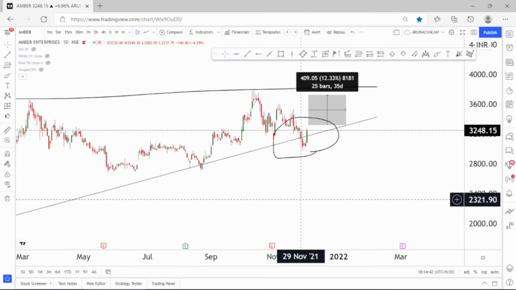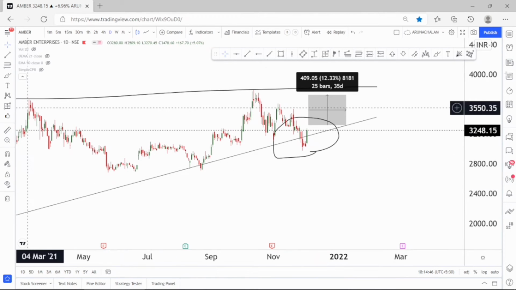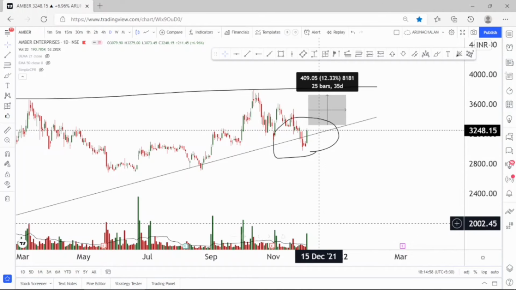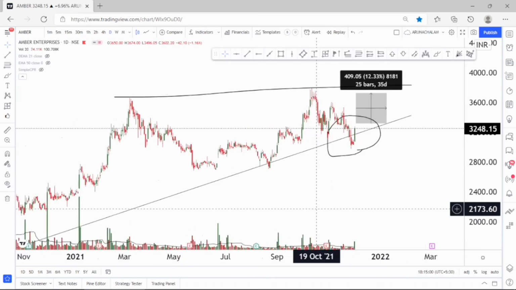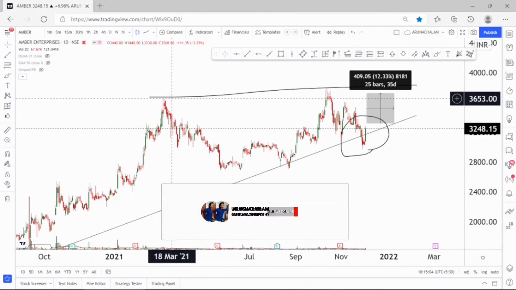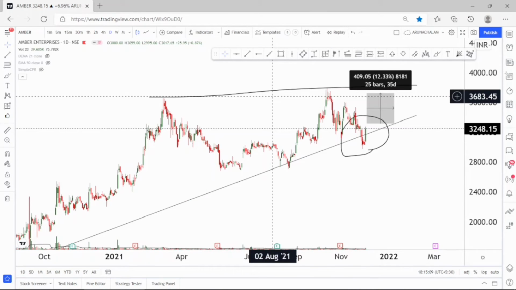In the daily chart, the stock once again looks bullish because it's a good candle with good volume. Volume is more than average, twice the average. So it's good to go along in the stock for the short term. The stock is bullish, and once it breaks the price range of 3800, it will rally till the price range of 4500 very easily.